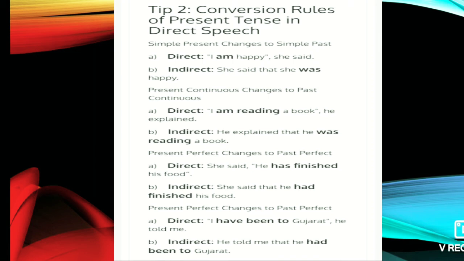Present continuous changes into the past continuous. I am reading a book, he explained. He explained that he was reading a book. Present perfect changes into the past perfect. She said he has finished his food. So indirectly she said that he had finished his food, means has is changed into had. And present perfect changes to the past perfect. I have been to Gujarat, he told me. Indirect: he told me that he had been to Gujarat.